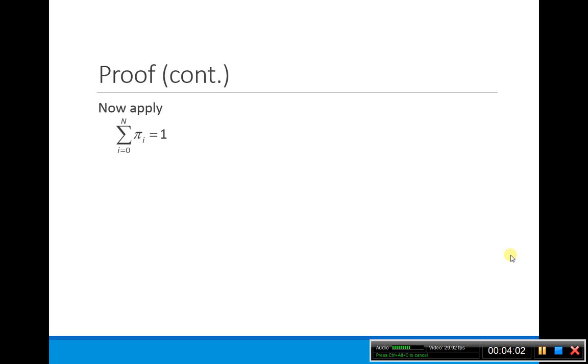So once we have our pi's in terms of our pi 0, let's apply the fact that the sum of all the pi's has to be equal to 1. So we can separate out our pi 0 from everything else. So here we separate pi 0 from everything else. So we can say this is pi 0 times 1 plus the sum, now starting at 1, not 0, all the way up to n of our pi I divided by pi 0.